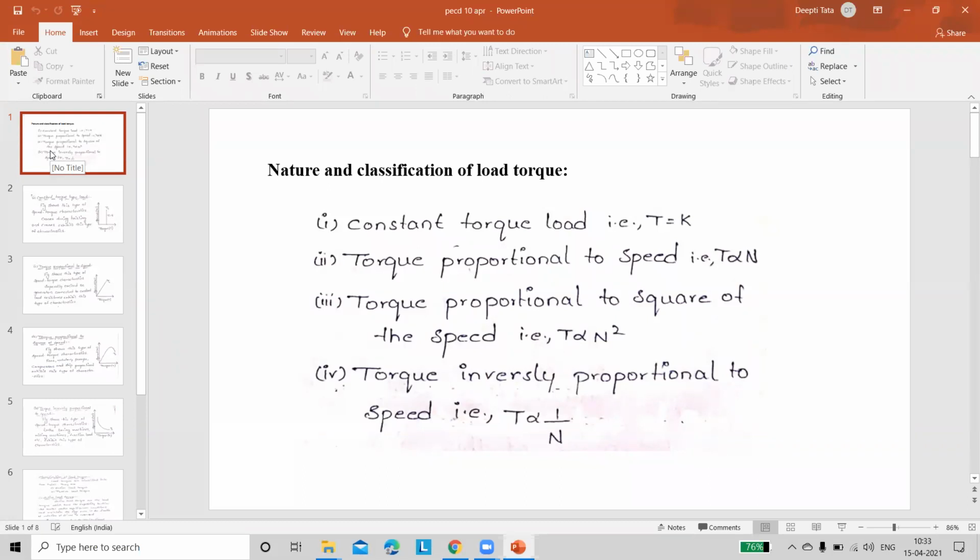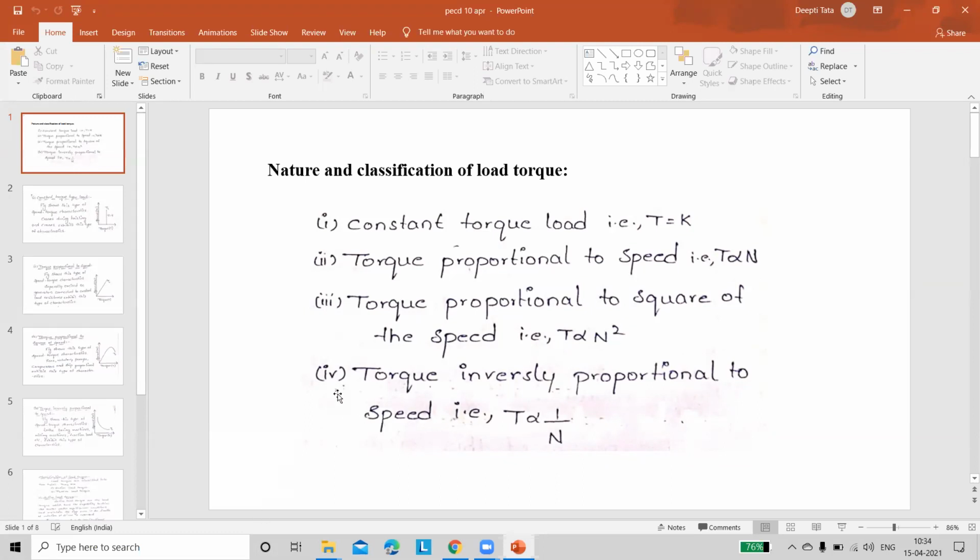For any system, the torque simply depends upon the speed. In a normal way, you can say that for some situations the torque is a constant value, and for other systems the torque is directly proportional to speed. That means the torque is related to speed only.